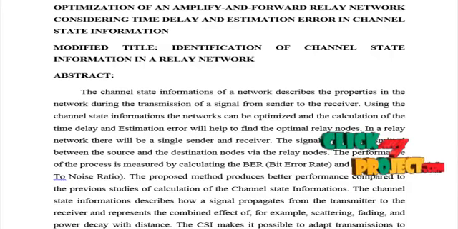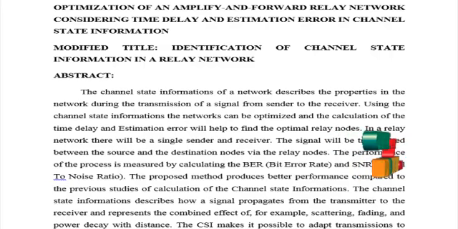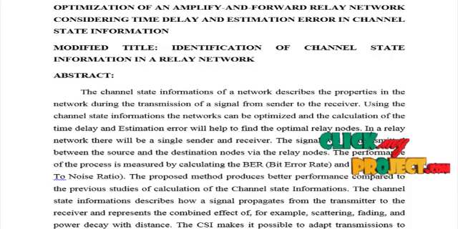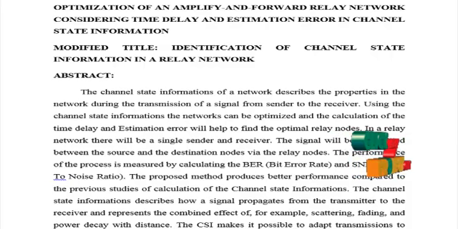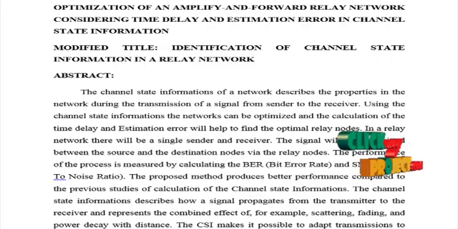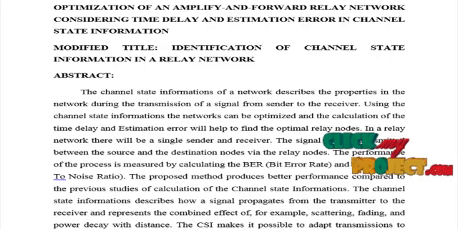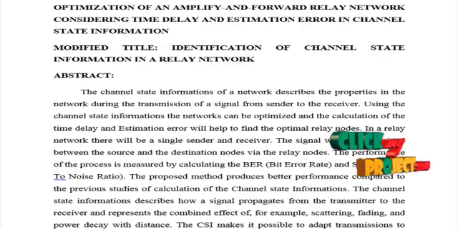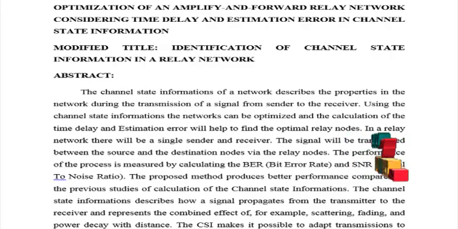The time delay and the estimation error were chosen to optimize the relay network. The delay of the network specifies how long it takes for a bit of data to travel across the network from one node or endpoint to another. It is typically measured in multiples or fractions of a second.